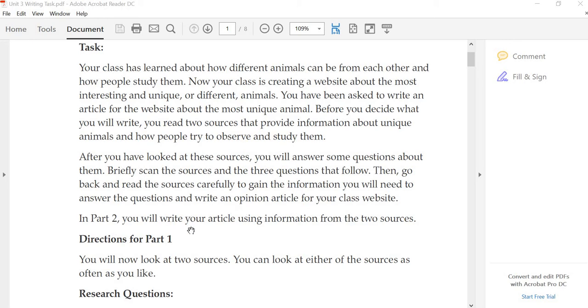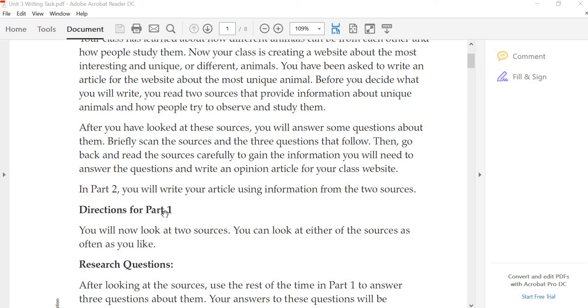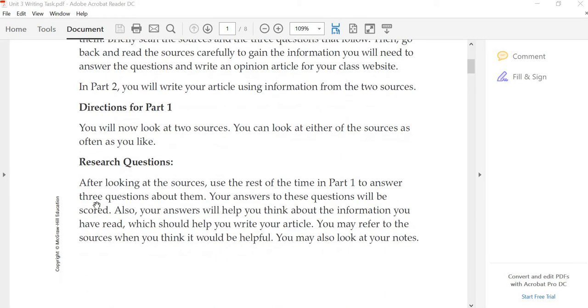Okay, for right now, let's do the directions for part 1. You will now look at 2 sources. You can look at either of the sources as often as you like. After looking at the sources, use the rest of the time in part 1 to answer the questions about them. Your answers to these questions will be scored. Also, your answers will help you think about the information you have read, which should help you write your article. You may refer to the sources when you think it would be helpful. You may also look at your notes.